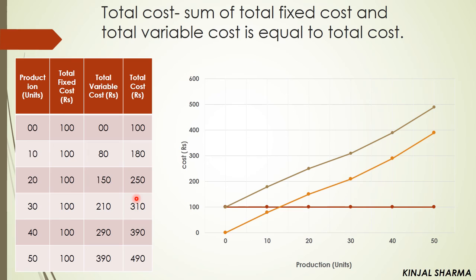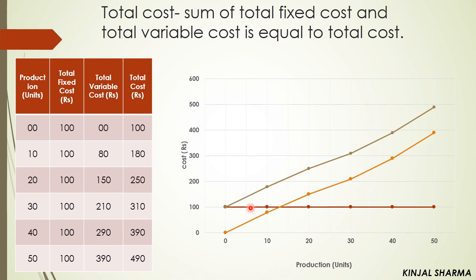Here 100 plus 80, that is equal to 180. 100 plus 150, that is equal to 250. So that is how the total cost column comes, right? Now here you can see that as your quantity increases, your total cost is also increasing.